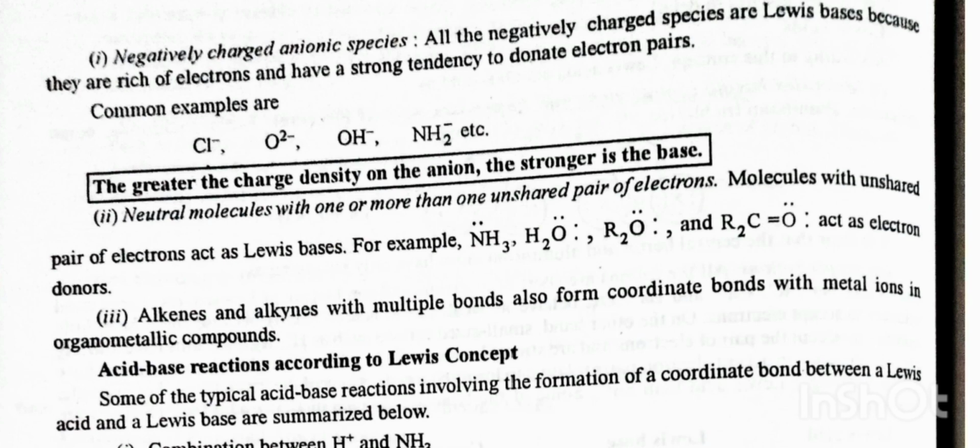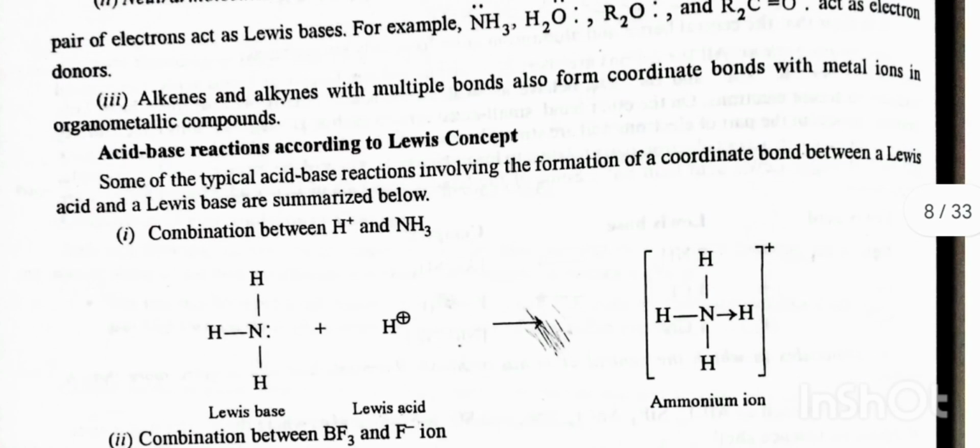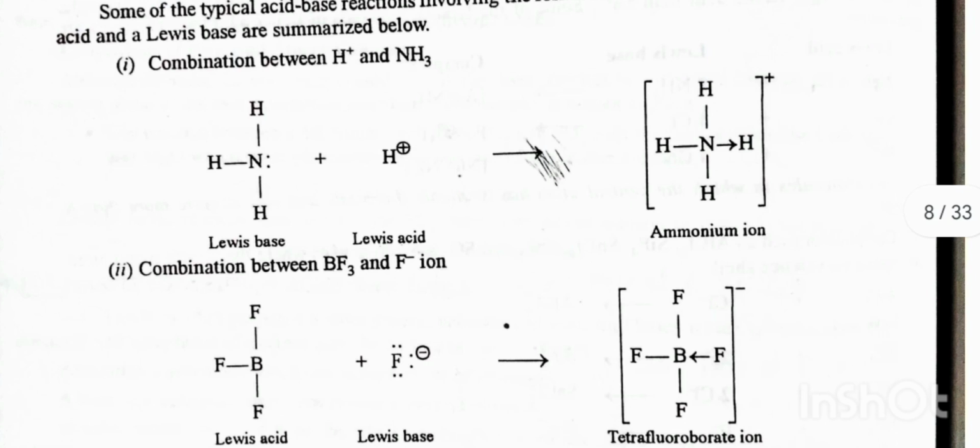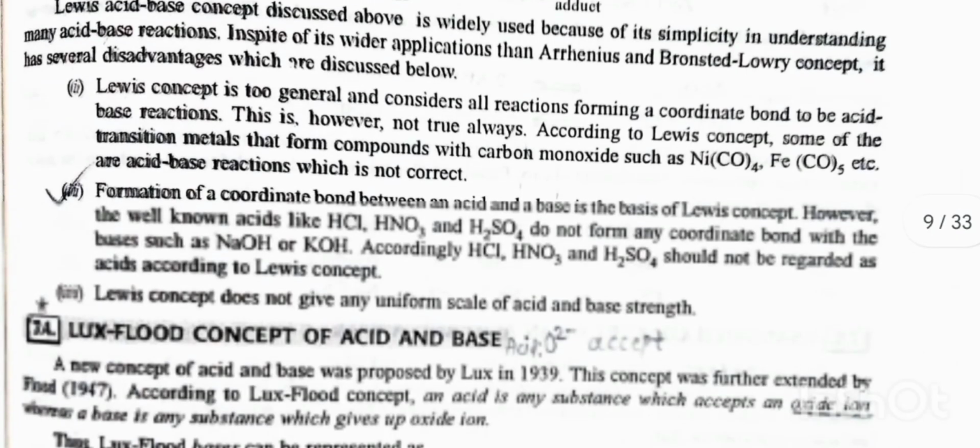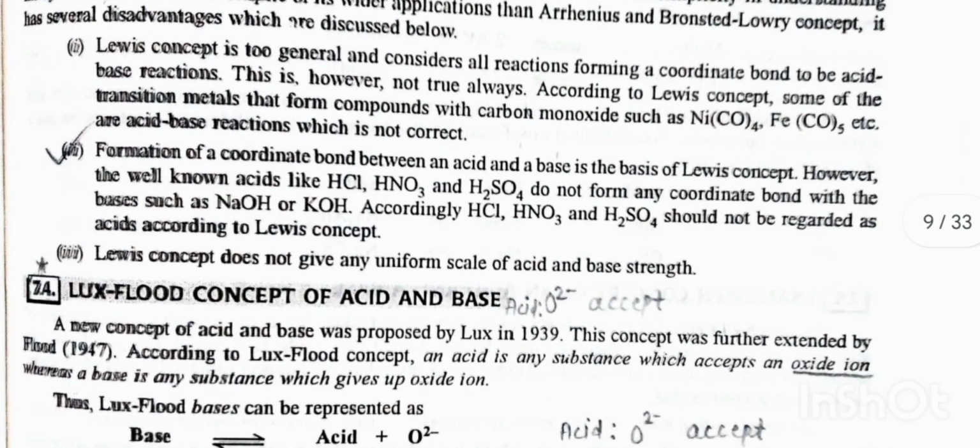Some of the typical acid-base reactions involve the formation of a coordinate bond between a Lewis acid and a Lewis base, as summarized below. Combination between H+ and NH3: Lewis base plus Lewis acid gives rise to the ammonium ion. The Lewis acid-base concept discussed above is widely used because of its simplicity in understanding many acid-base reactions. In spite of its wider application than the Arrhenius and Bronsted-Lowry concepts, it has several disadvantages which are discussed below.